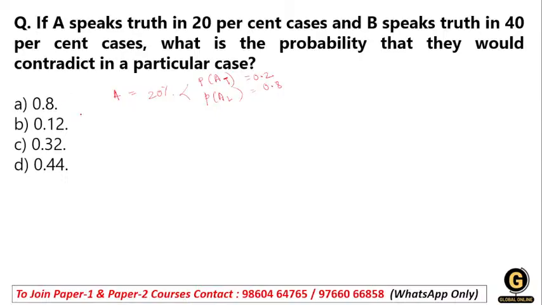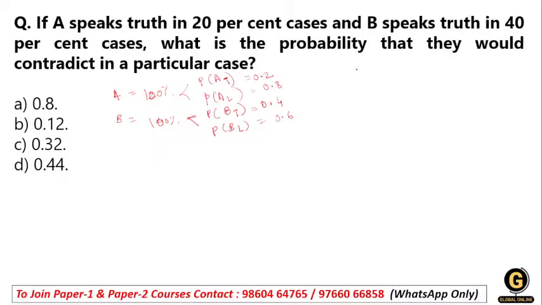Okay, now exactly the same happens with B. B speaks truth 40%, that means out of the 100%, B has the probability of saying truth 0.4 and B's probability of saying a lie is 0.6. Okay, so now how do you solve this?